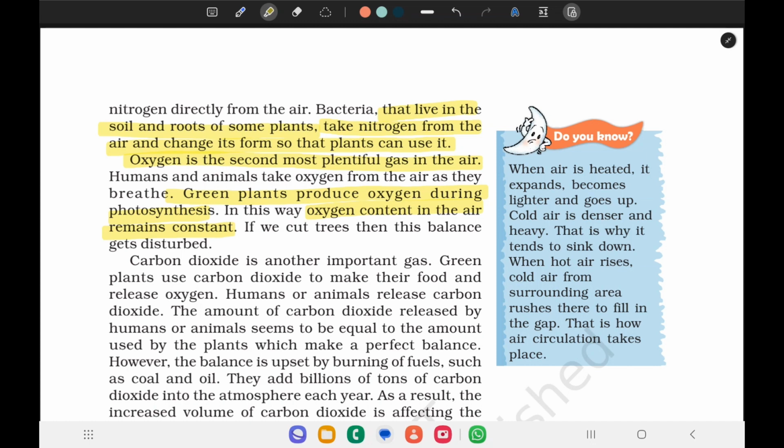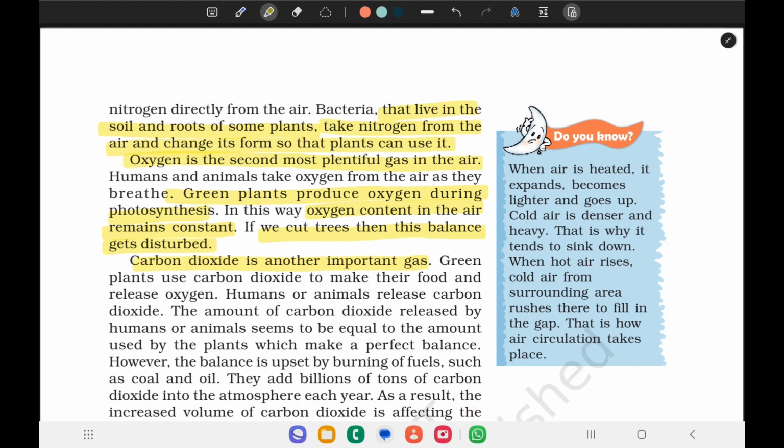In this way, the oxygen content in the air remains constant. If we cut trees or get deforested, then this balance gets disturbed.